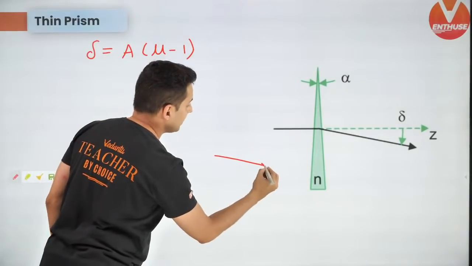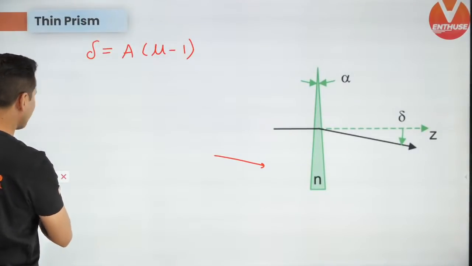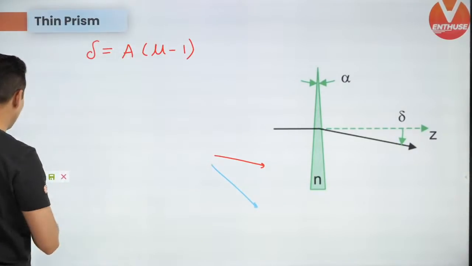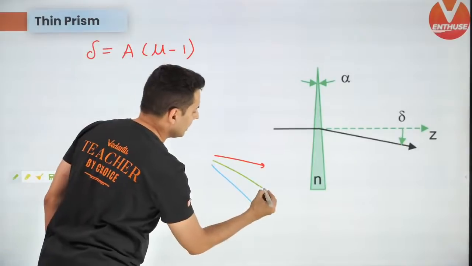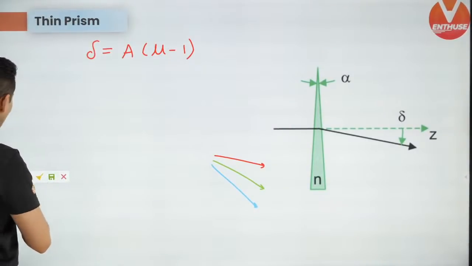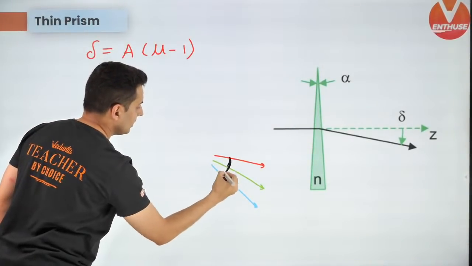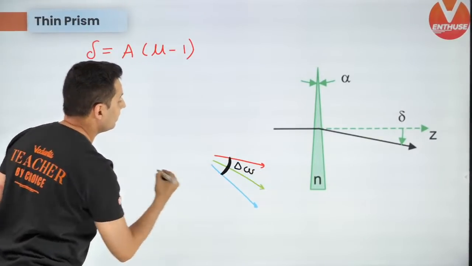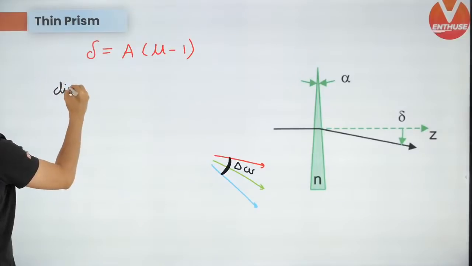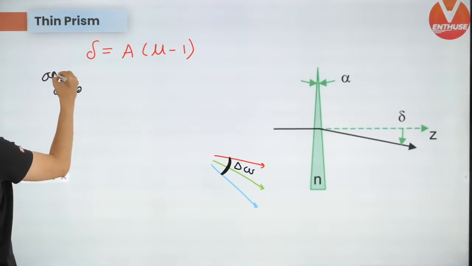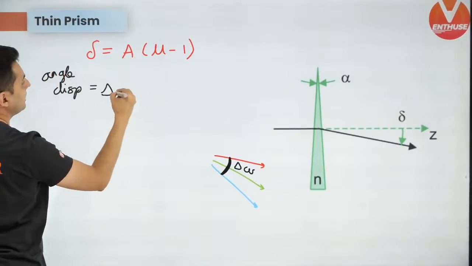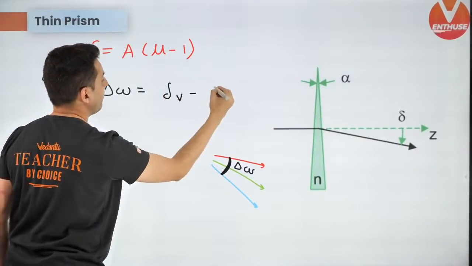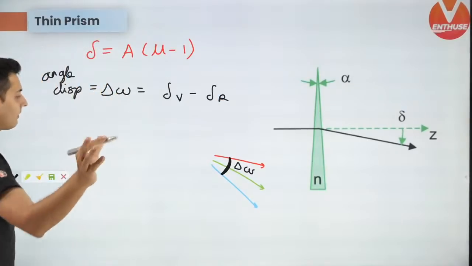There will be red over here, and blue or violet over there, and green somewhere in between. Now this angle is called delta omega, the angle of dispersion. That angle of dispersion, delta omega, is delta of violet minus delta of red.